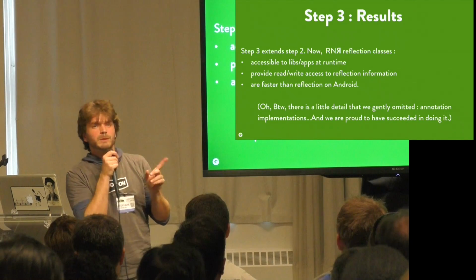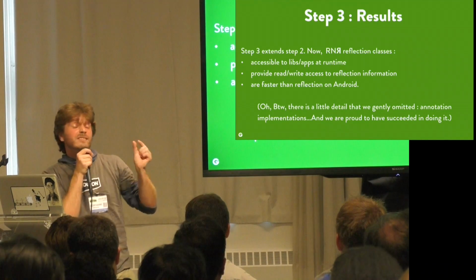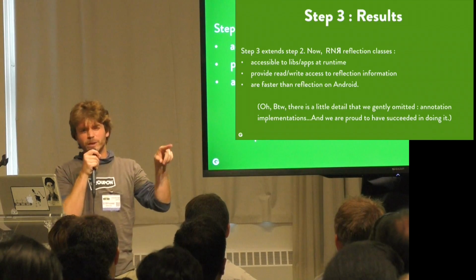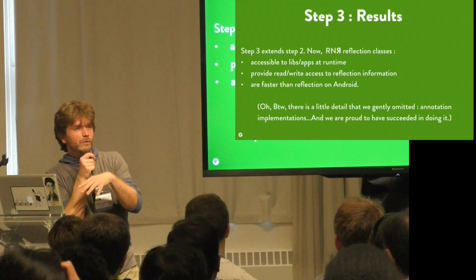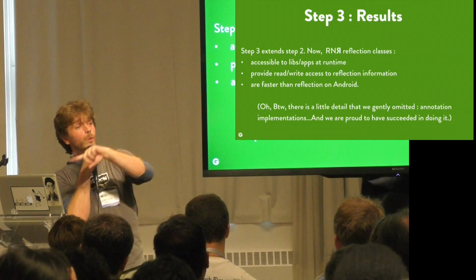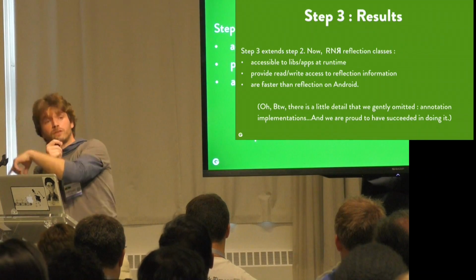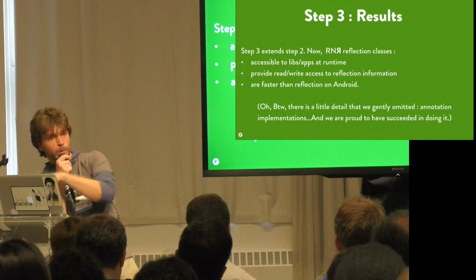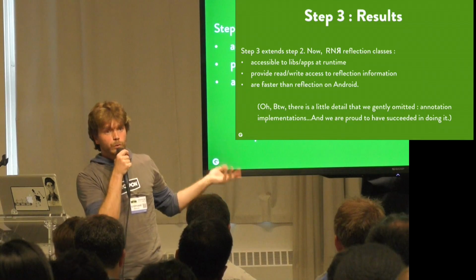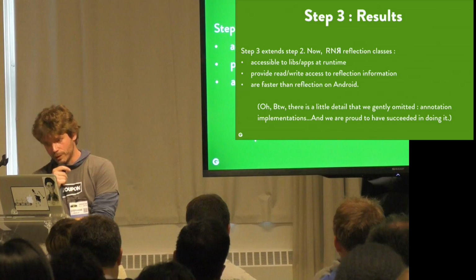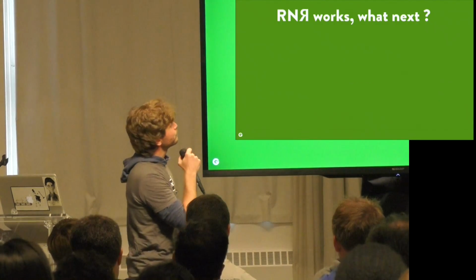This is actually a bit tricky, because if you think about it, an instance of an annotation, what is that? An annotation is actually something that extends an interface, so the Java compiler is going to provide an implementation of those interfaces so that at runtime, your reflection API will be able to get those instances and work with them. And we did exactly the same thing. So we skipped the details, but we were pretty proud when we achieved that.